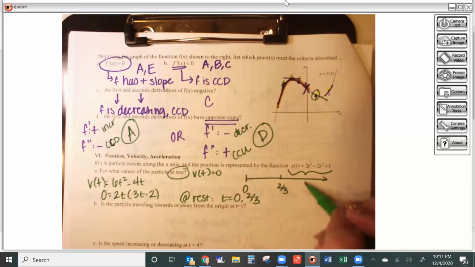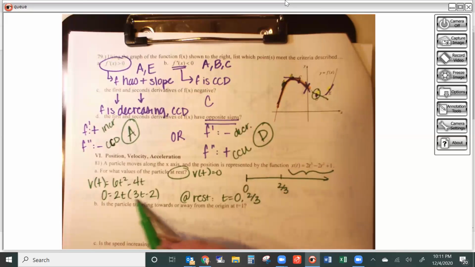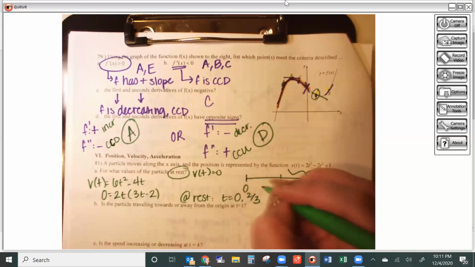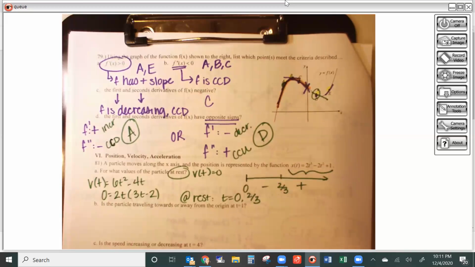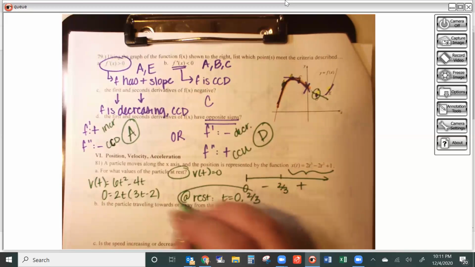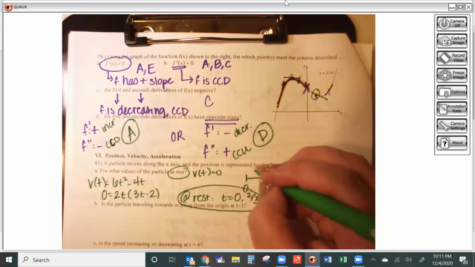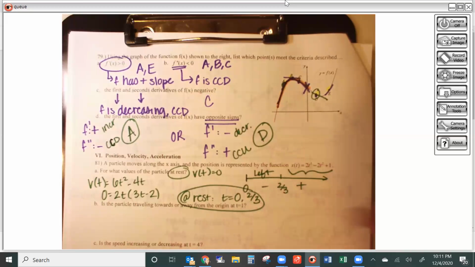So let's say I pick a number over here. Let's say I pick 10. 3 times 10 is positive, minus 2 is positive, multiply it by 2 times 10 is positive. That means that that's negative. So my particle would have been traveling to the left from 0 to 2/3. It would have been traveling to the right from, I'm sorry, from 2/3 until infinity. Now remember, those correspond directly with, I'm traveling left when my position is decreasing, right when my position is increasing.